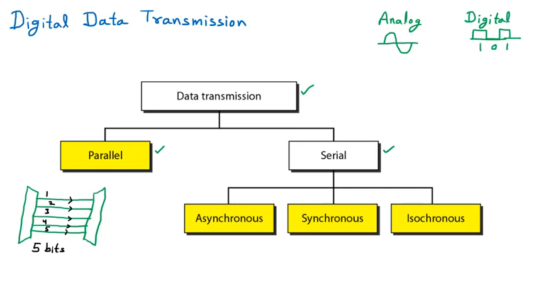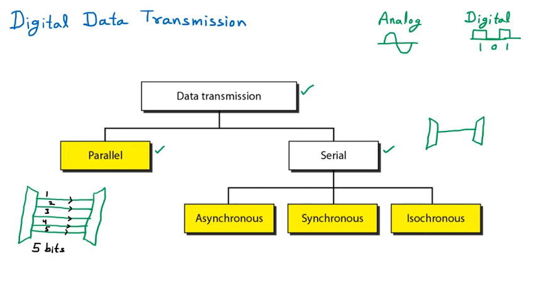Next we have serial transmission, which we have been learning from the very first day. Let us suppose there is a sender on this side and a receiver on this side. Here we are sending through one wire, one line. So that is a single line on which we are sending the data.